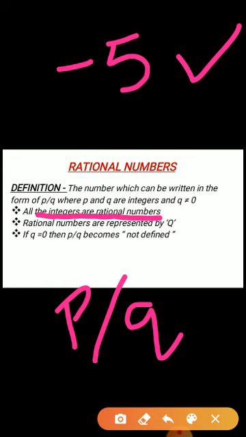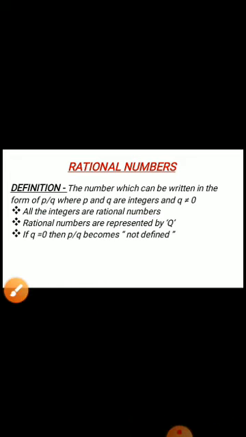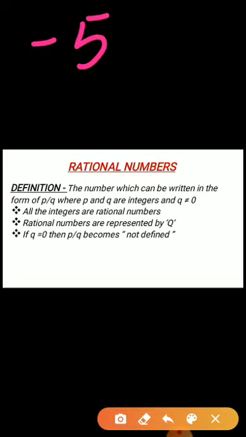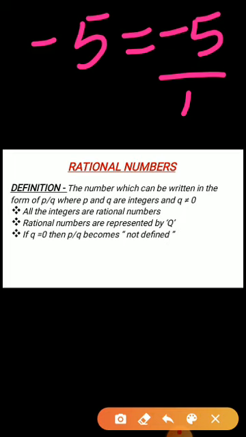So can I write -5 equal to -5 divided by 1? Both are the same. That means I have written -5 in P by Q form where Q is not equal to 0. So we say that all integers are rational numbers.